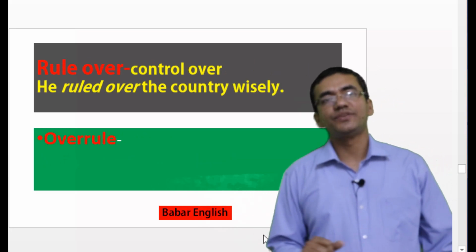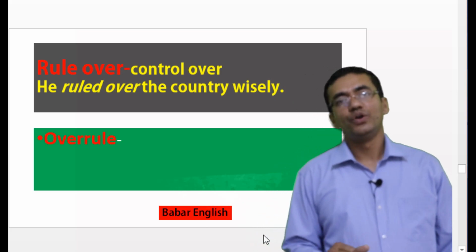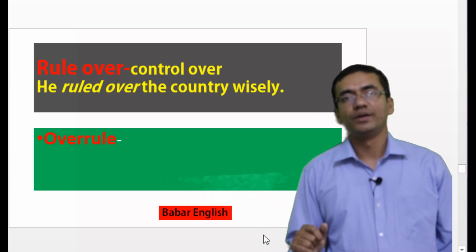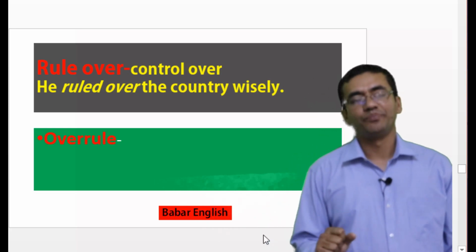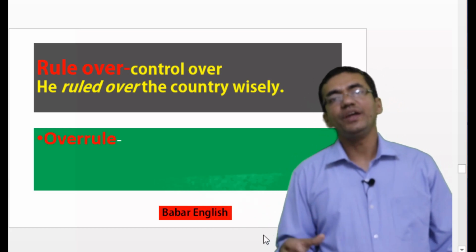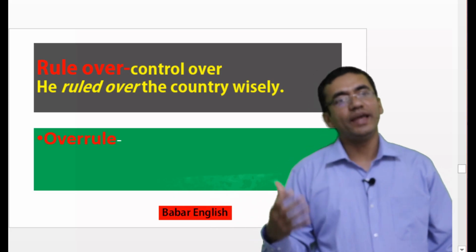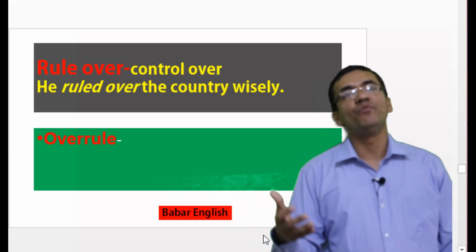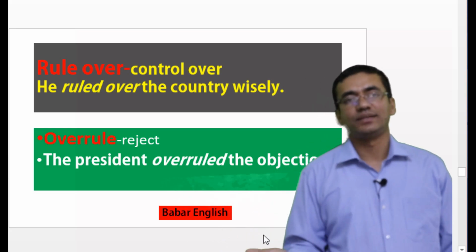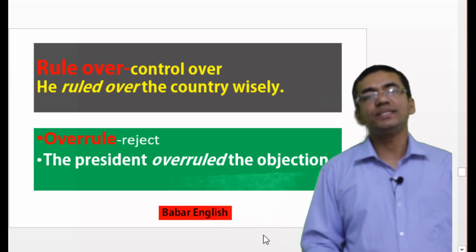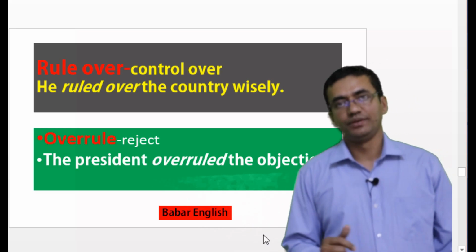Our next phrase is rule over. Rule over means control over. Suppose we can say he ruled over the country wisely. Now, if we invert this word, it will have a different meaning. Suppose it will become overrule. And the meaning of overrule is reject. We can say the president overruled the objection.